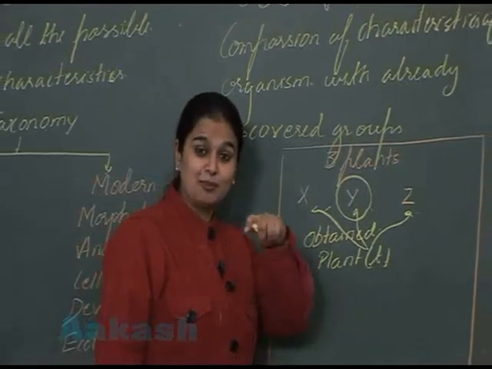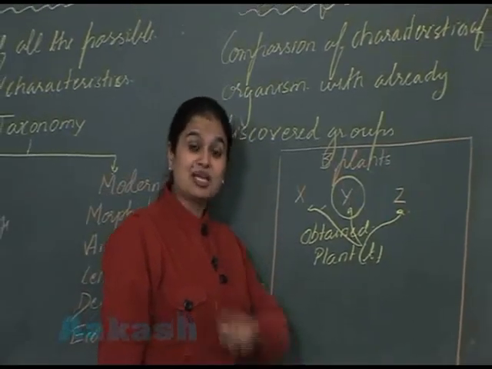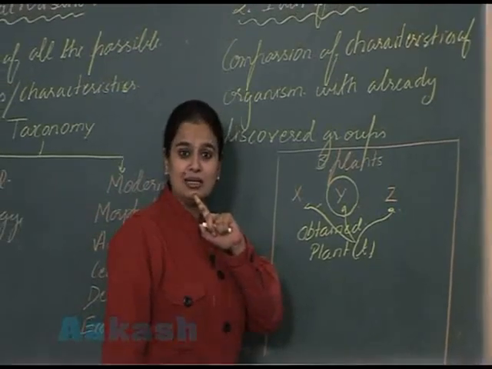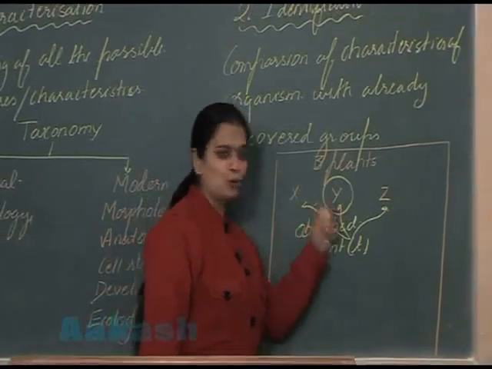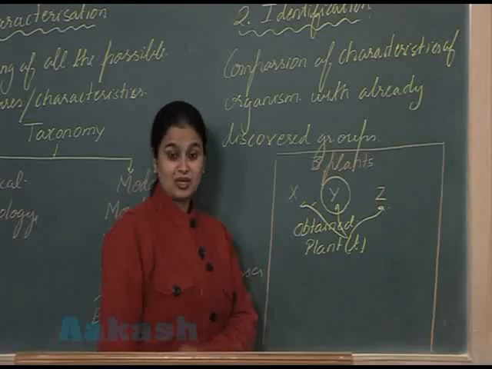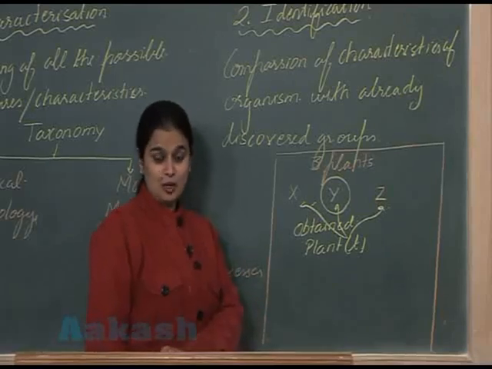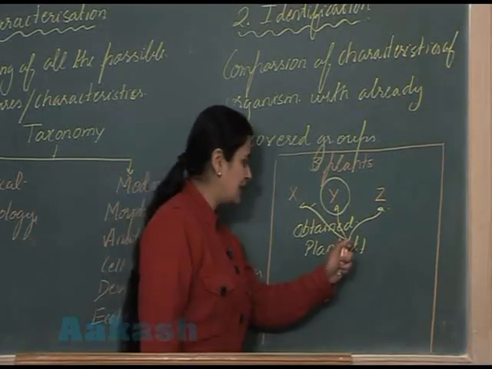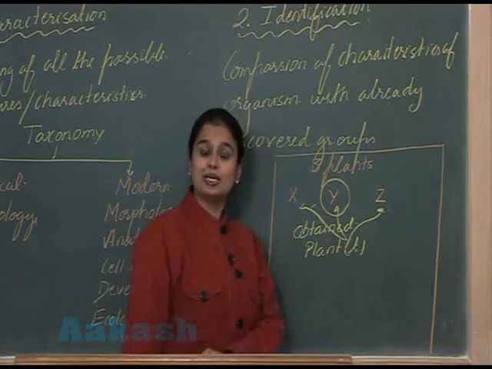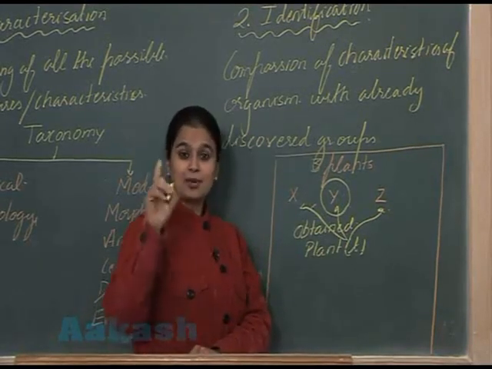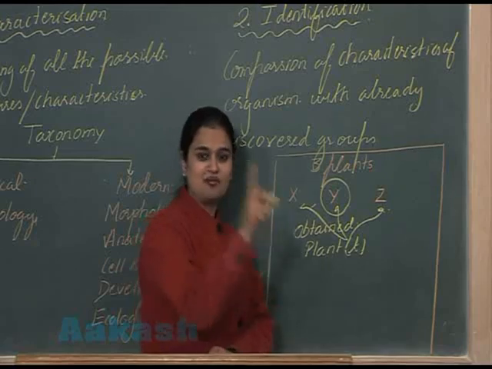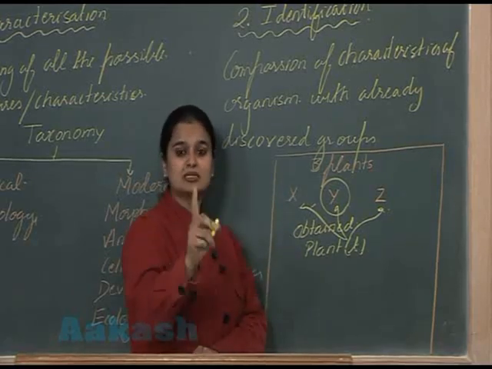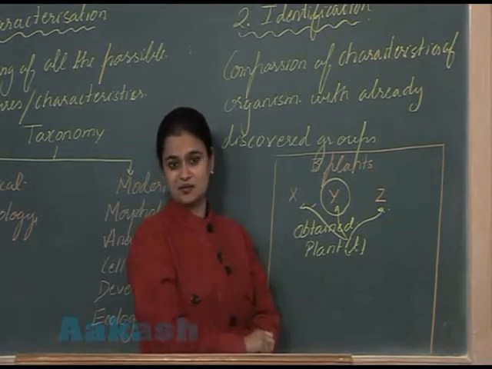So it means the plant T which I obtained from that locality belongs to Y species. This is known as identification.